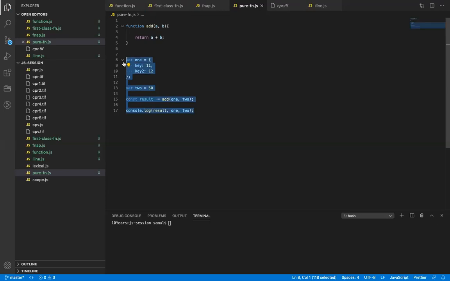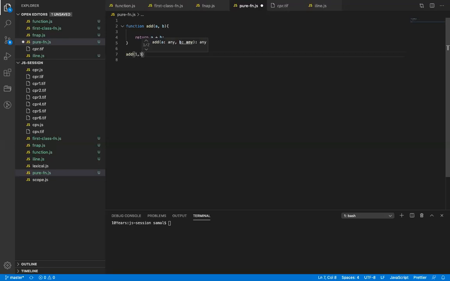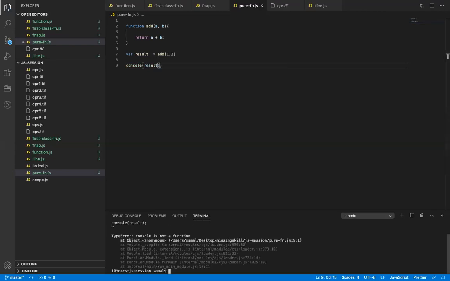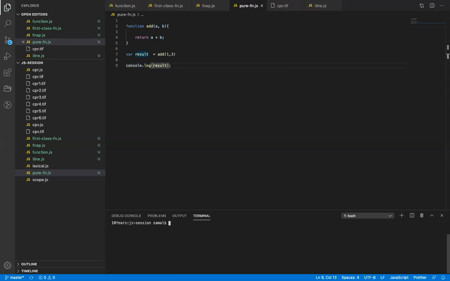So if I call the add function with 1 and 2, 1 and 3, and print the result using console.log, I can keep on calling this function again and again.